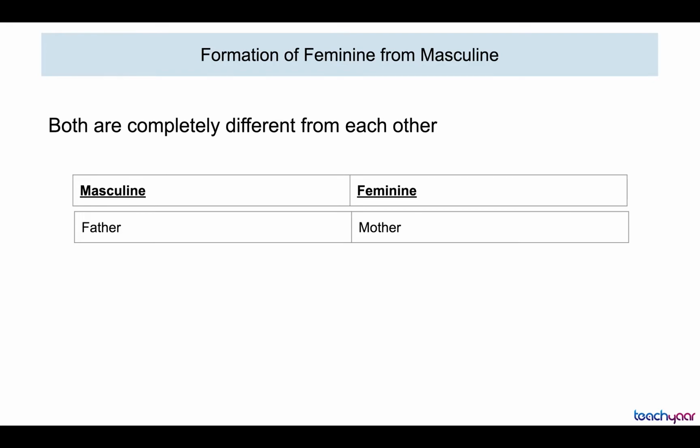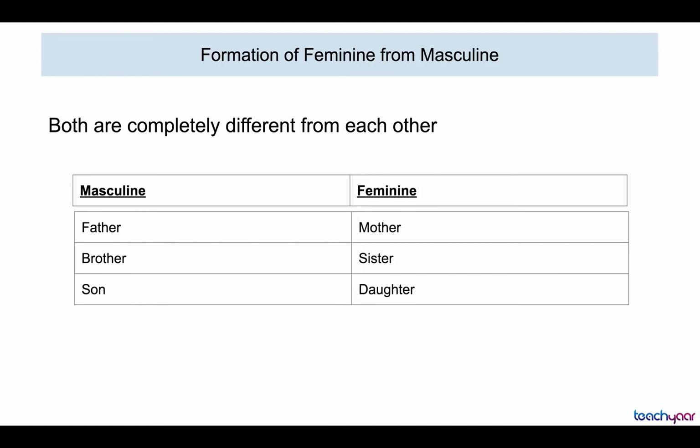Now there is no actual connection between the two words. They are totally different words. So sometimes there is no direct link between the two words. They are both different. Brother, sister. Son, daughter. Husband, wife. So this can be the case where both the masculine and the feminine words are totally different from each other.